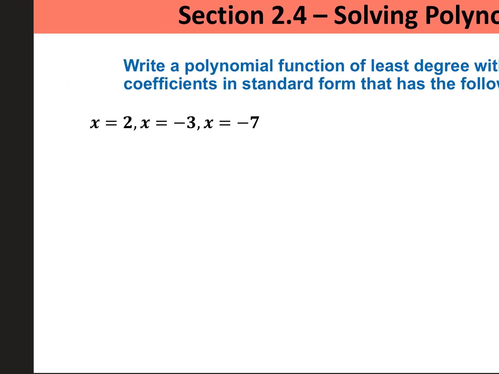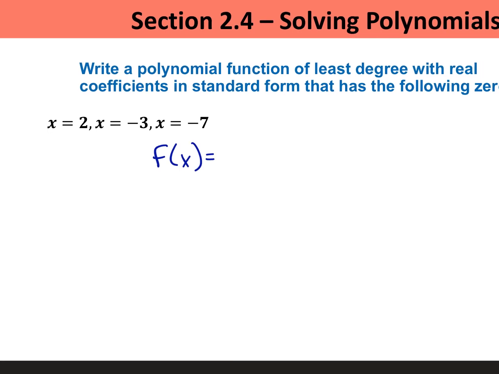So if it's write a function, the first thing I should do is write f of x equals, because that's a function, f of x, and then in parentheses x minus each zero. Minus negative turns into a plus. Okay, and remember, no fractions. So if you were given a fraction here, you'd have to multiply that factor by the bottom number, and that way you get a factor with no fractions.